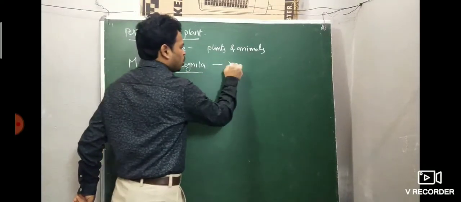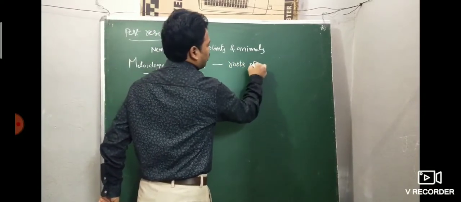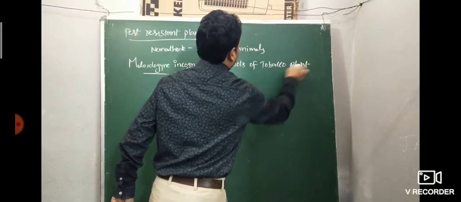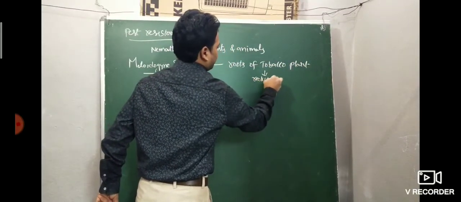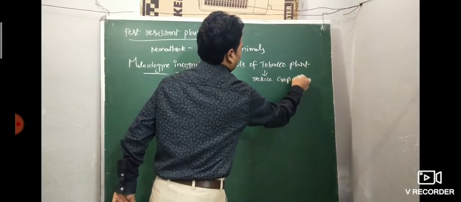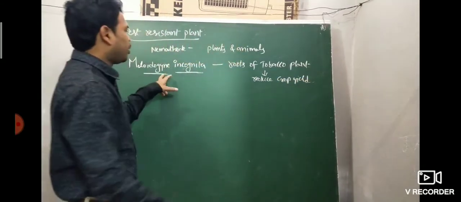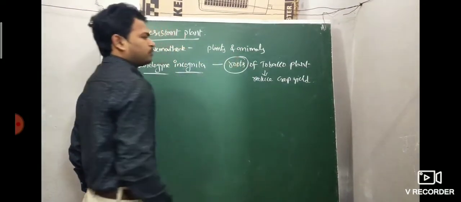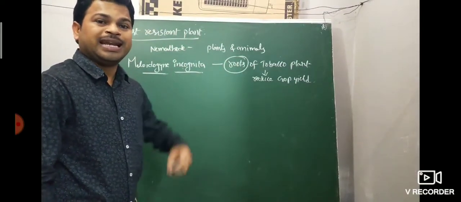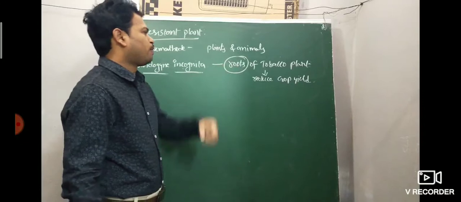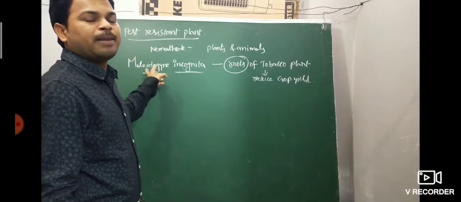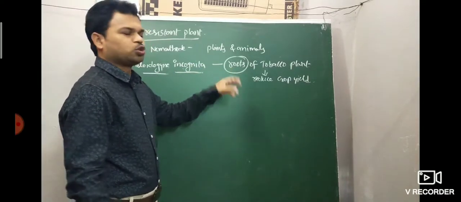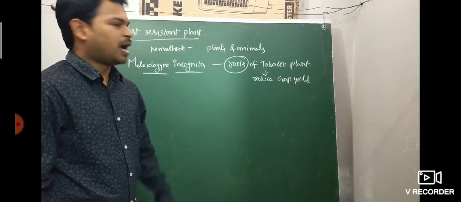The nematode attacks the roots of the tobacco plant and reduces the crop yield. So what to do, sir? Meloidogyne incognita is a nematode that affects the roots of the tobacco plant and reduces the crop yield. Name the nematode which affects the tobacco plant: Meloidogyne incognita. Which part does it affect? The roots. Very important point.